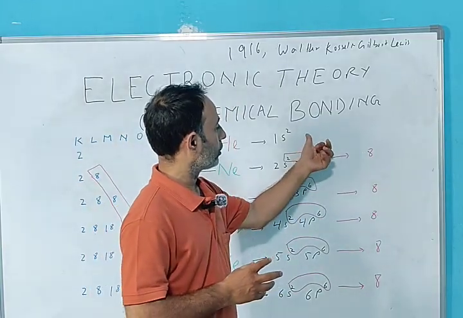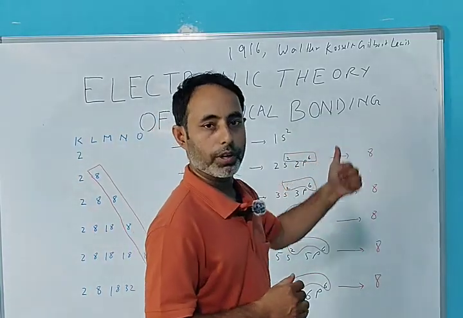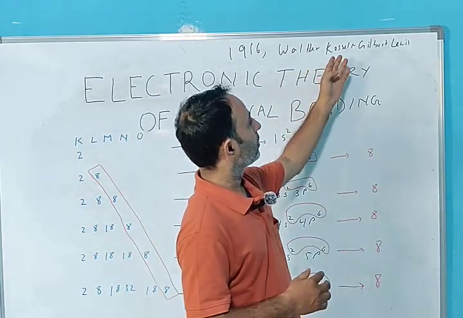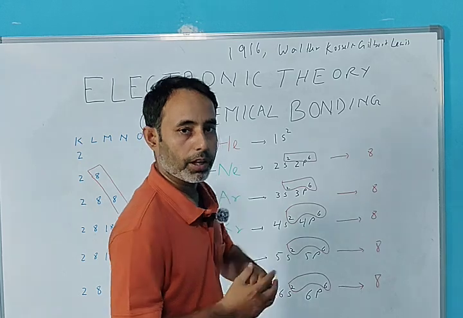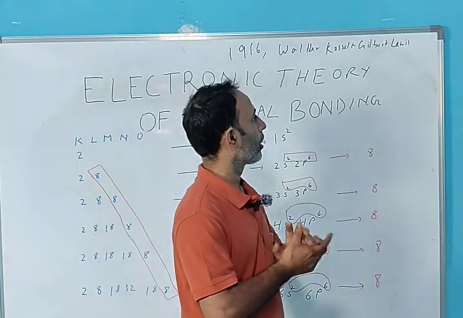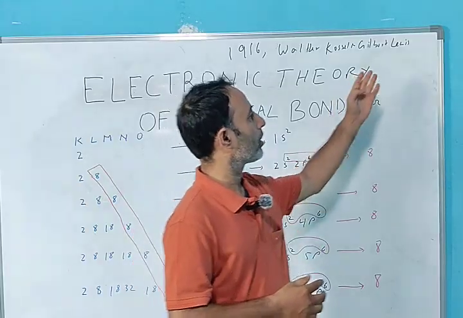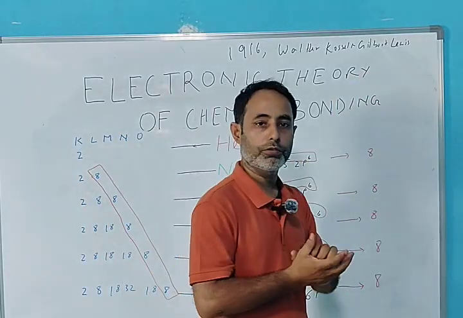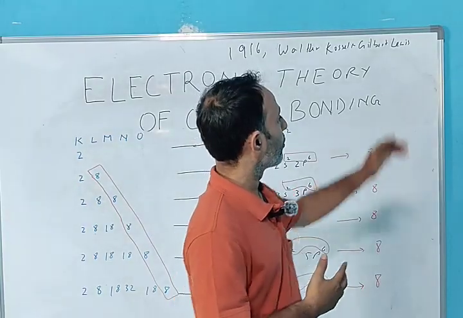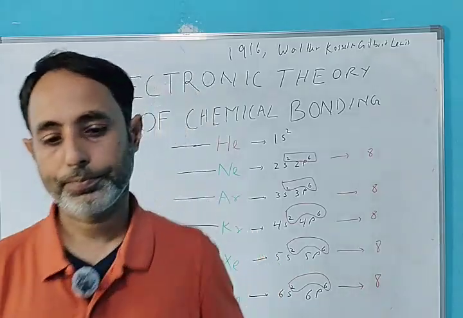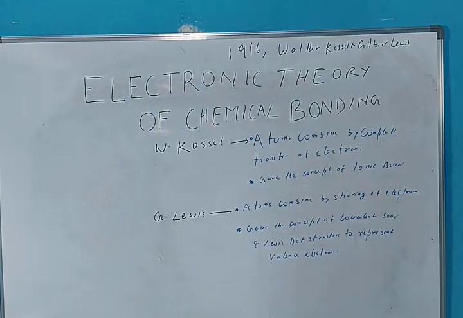So the second question is how do atoms combine? Mr. Kossel said that they combine by complete transfer of electrons that paved the way for the formation of ionic bond, and Mr. Gilbert Lewis introduced the concept of sharing of electrons, and paved the way for the formation of covalent bond.